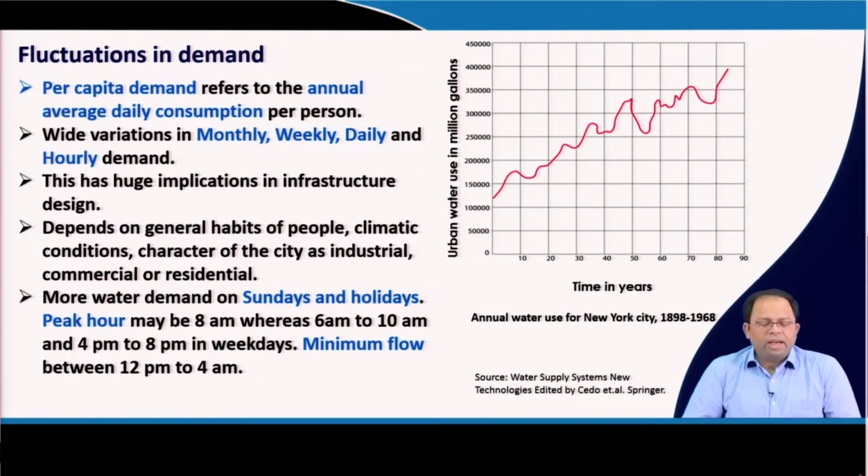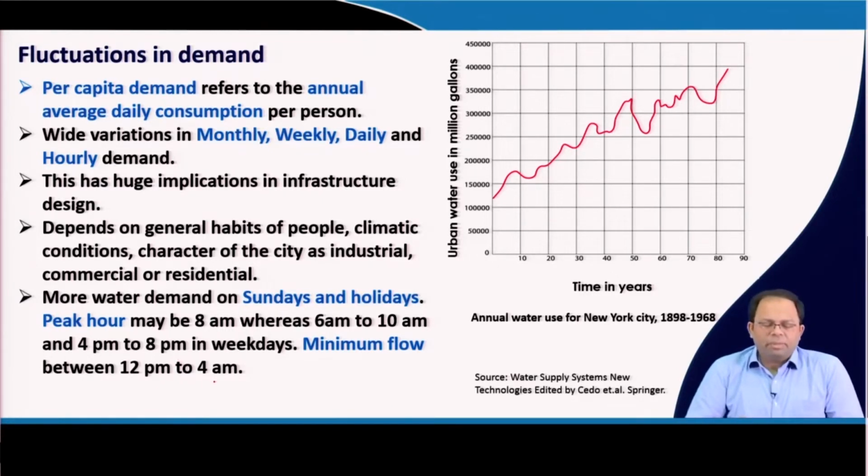And then we have more water demand on Sundays and holidays, and the peak hour may be around 8 am, whereas 6 am to 10 am and 4 pm to 8 pm are the peak hours on weekdays. So, this is the difference in the water demand, and minimum flow is usually observed between 2 am to 4 am.